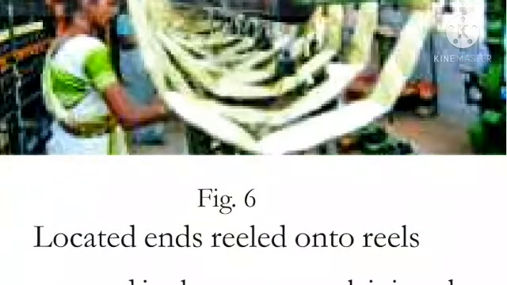See, this is located ends reeled onto reels. A person stood in the corner explaining the process of obtaining fiber from cocoon. I am Sujata from Madanapalli of Chittoor district. I work in the reeling center.